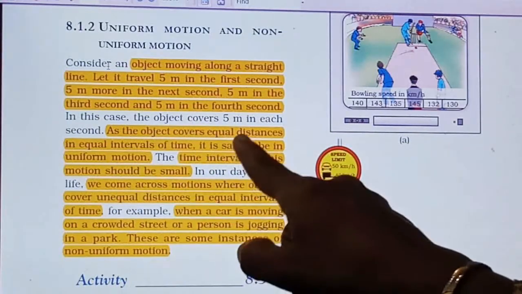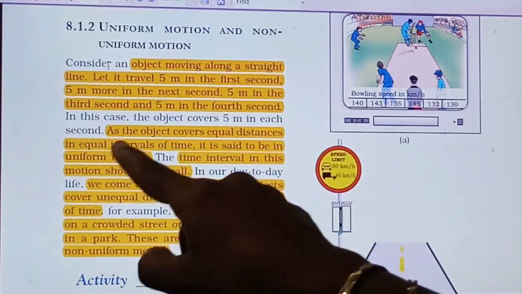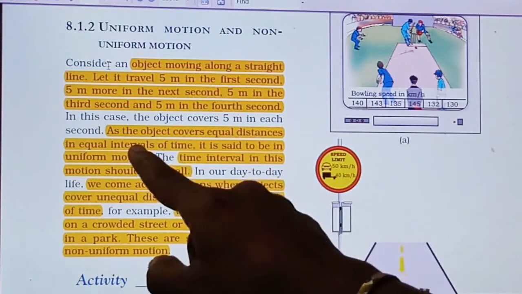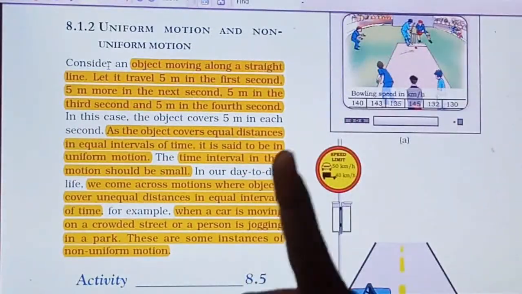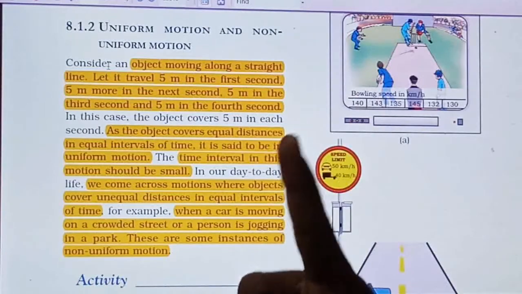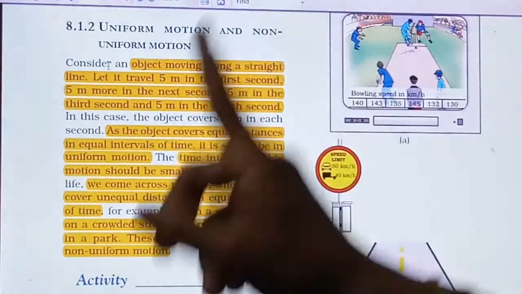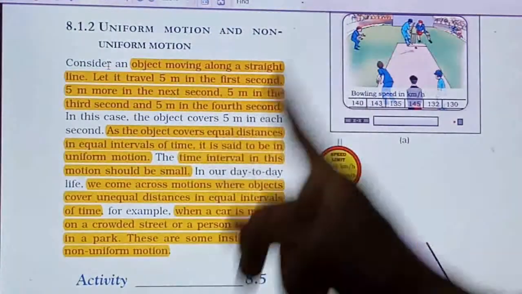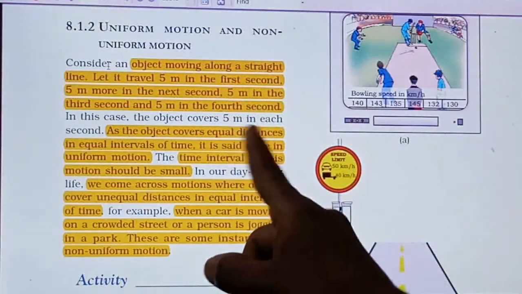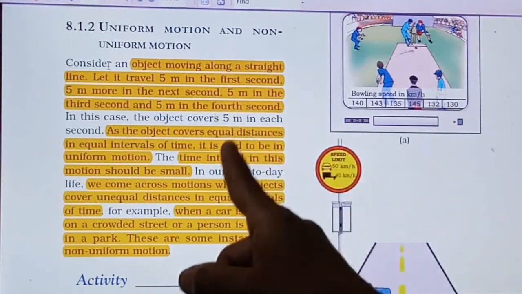Equal distance in equal interval of time means every second, 5 meters. The equal time interval is after every second and the equal distance is 5 meters.